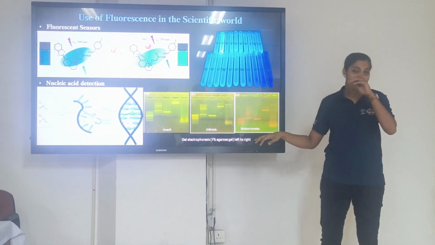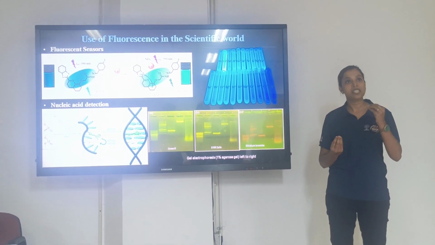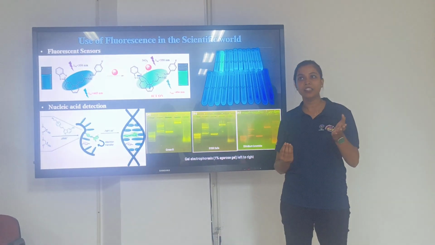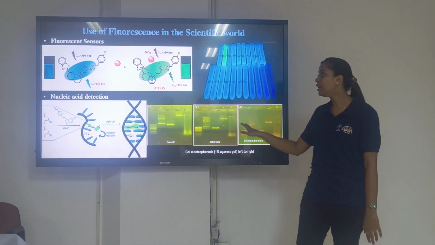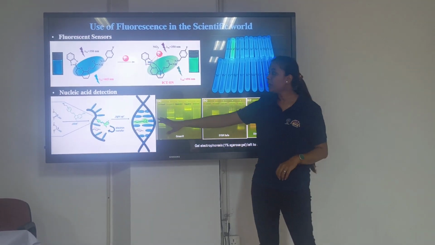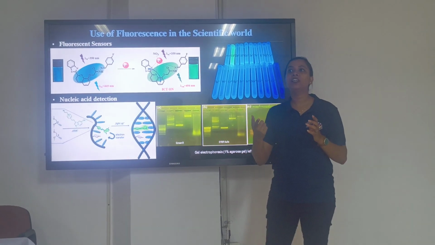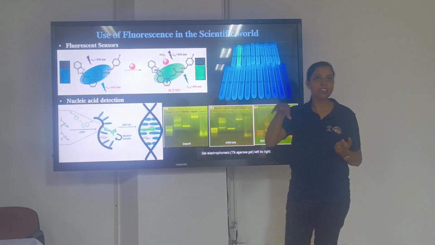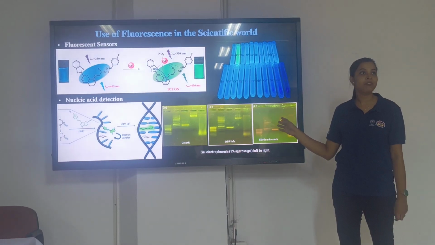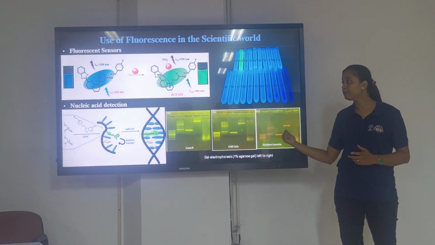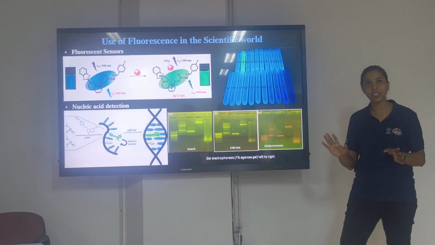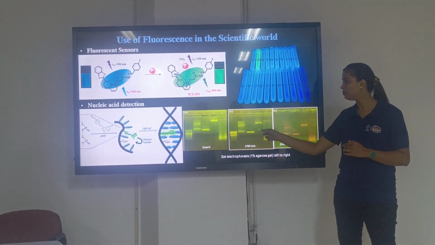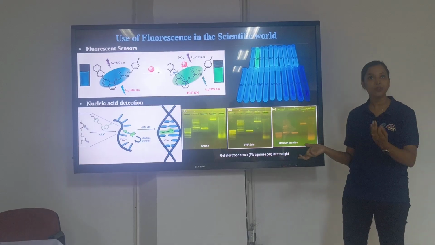Also, there is another use in biological studies, for staining various cells just to know where the problem is in our cells, whether it is a cancerous cell or something like that. So in nucleic acid detection, we have a probe and it interacts with the DNA or RNA of the cell, and it glows as a fluorescence, which can be tested using a gel stain. We perform an experiment called gel stain. There we see whether a fluorescent color is observed or not, whether it is binding to that DNA or not.